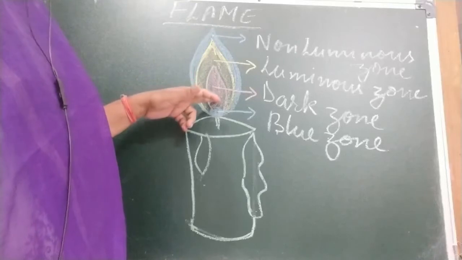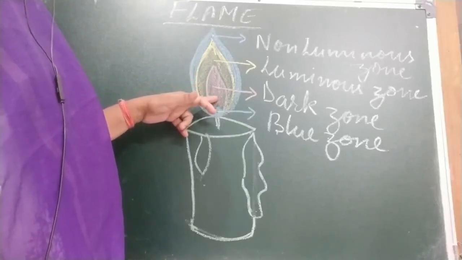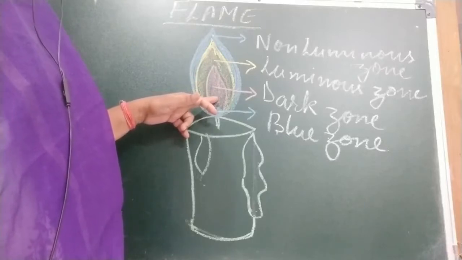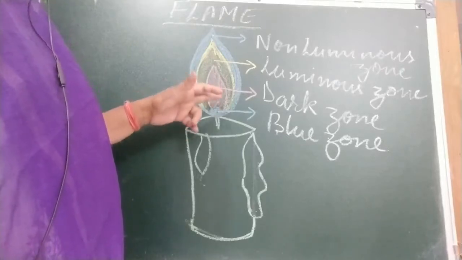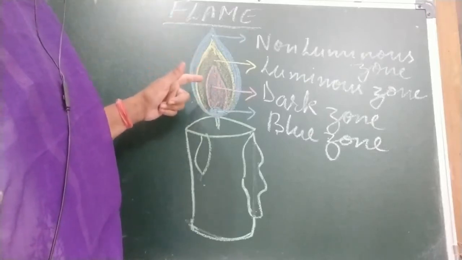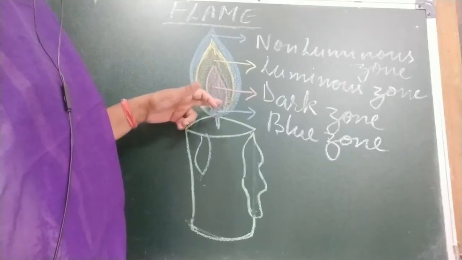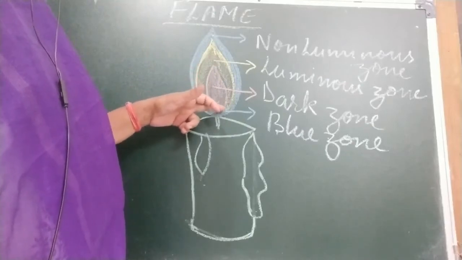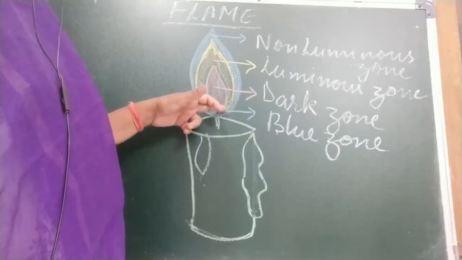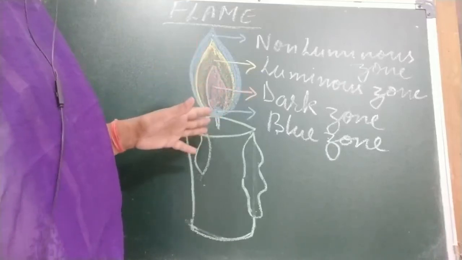Third is the dark zone, or the zone of no combustion. It is the least hot because no combustion is taking place. Why? Because of the oxygen. This zone is not getting oxygen. The vapors do not come in contact with oxygen, hence do not burn.